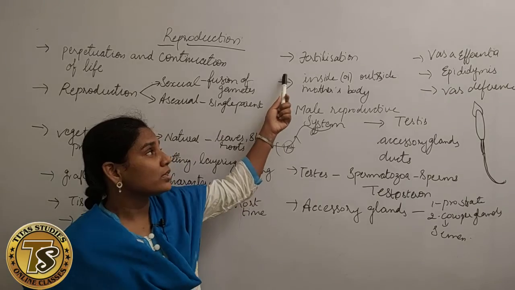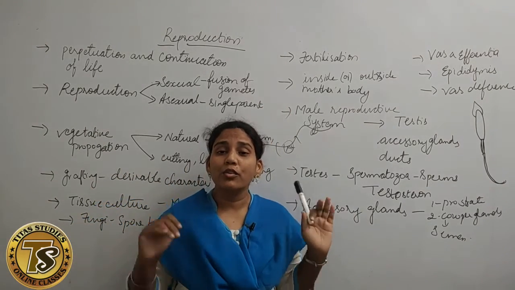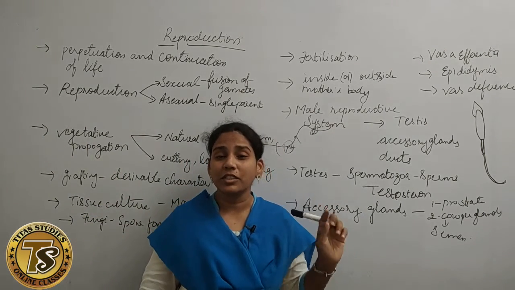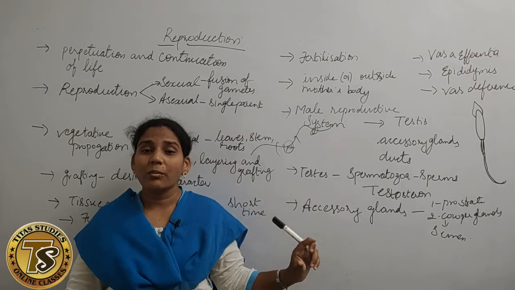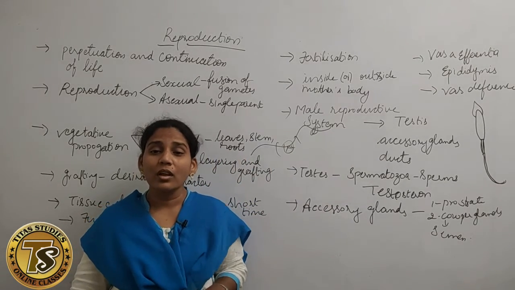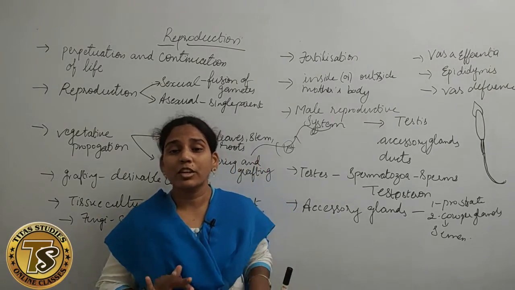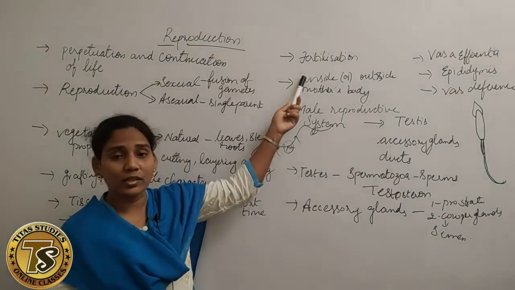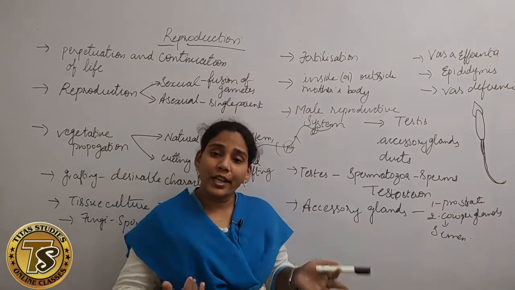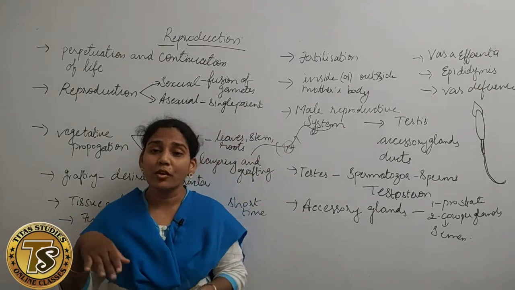And next, fertilization. If the male gamete fuses with the female gamete, we call that process fertilization. When the male gamete fuses with the female gamete, an embryo is formed there. So the fusing of the male gamete with the female gamete, that process we call fertilization.